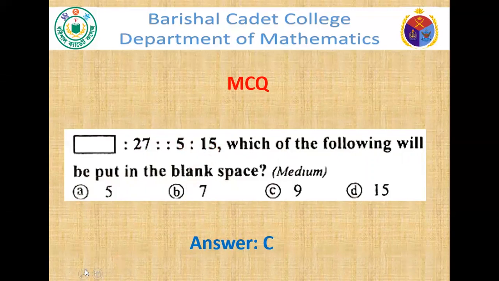Or you can easily calculate this way: if you want to write X here, then X divided by 27 will be equal to 5 divided by 15. Then calculating this one and this one, we will get 3. So 3x equal to 27, thus x equals 9.